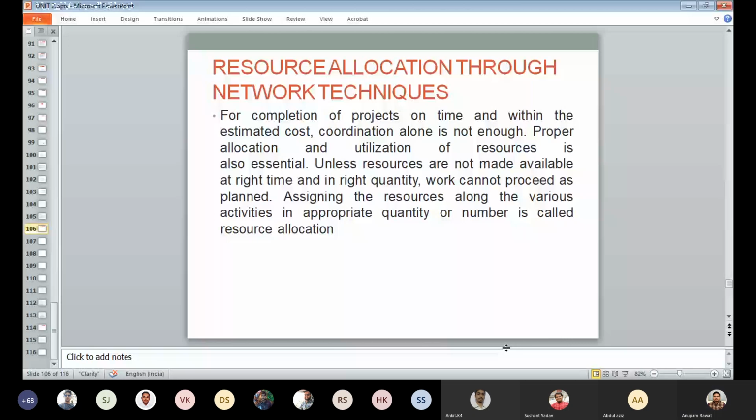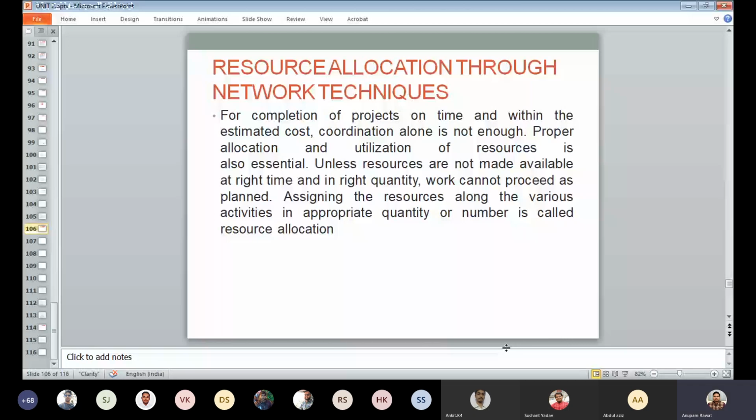So, to complete any project on time and with the estimated cost, proper utilization of resources is very important, and without a sufficient number of resources, work cannot proceed as per the time duration or as per the planning.